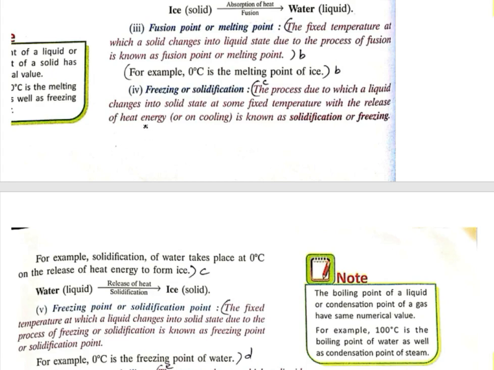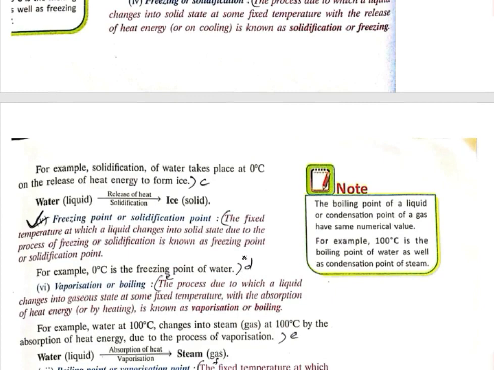When heat is released, it is a cooling effect, whereas when heat is absorbed, some hotness is there. That is known as solidification, and that point will be known as our freezing point or solidification point. It is the fixed temperature at which the liquid changes into solid state due to the process of freezing. Suppose we can say that 0 degree Celsius is the freezing point of water. Water is liquid, so if we release the energy, the temperature decreases, and when it comes to 0 degree Celsius, the water becomes solid.